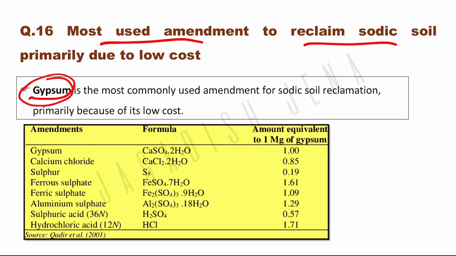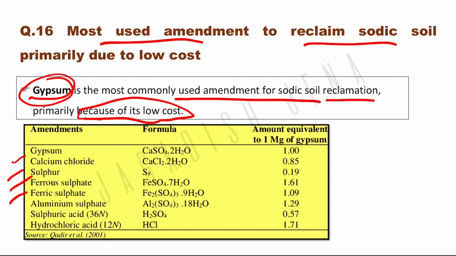Most used amendment to reclaim sodic soil. So gypsum is the most used amendment for sodic soil reclamation, primarily because of its low cost. Other ameliorants for sodic soil reclamation are calcium chloride, sulfur, ferrosulfate, ferric sulfate, aluminum sulfate, sulfuric acid and hydrochloric acid. And they are gypsum equivalent, here you can find.